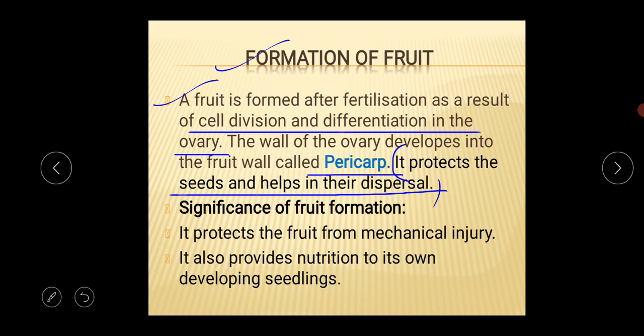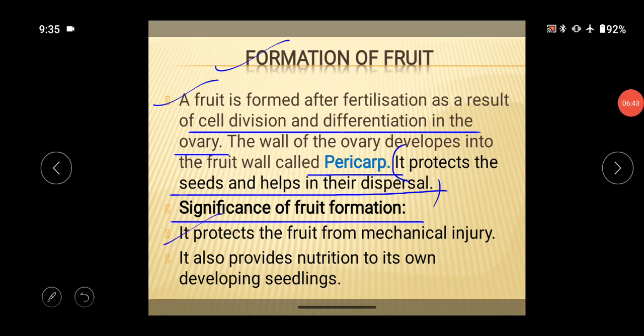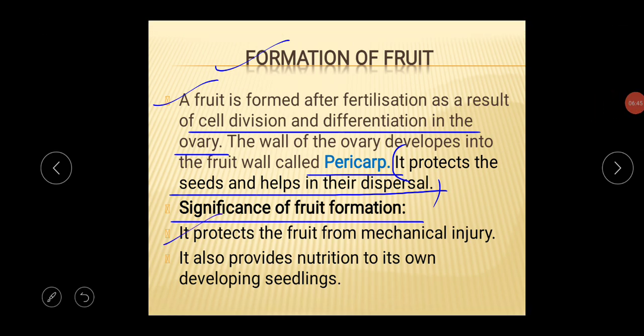Okay, next thing is the significance of the fruit formation. What is the basic significance of the fruit formation? Normally it protects the fruit from mechanical injury, and second, it also provides nutrition to its own developing seedlings. I am repeating again, what is the main significance of fruit?